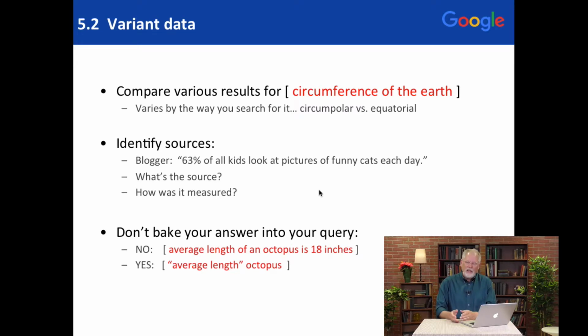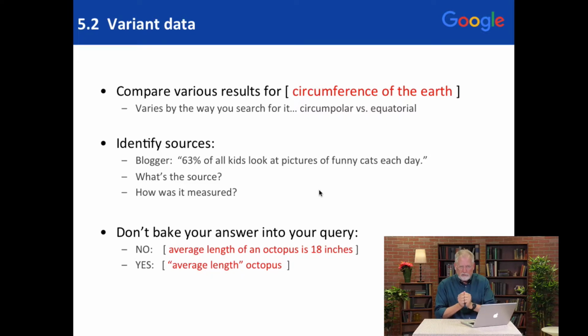may presuppose the answer. That is, you might bake in, you might lead the witness towards a particular kind of answer. So here, you might ask Google a question like, the average length of an octopus is 18 inches. You might be looking for confirmation. And that's one way to get it, because trust me, somewhere on the web, somebody has written the average length of an octopus is 18 inches. What you don't want to do is to bake the answer into your query. That is, doing a query like this, average length of octopus, is a much better query.